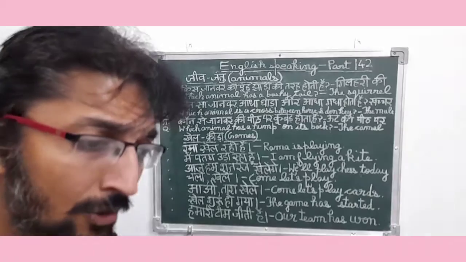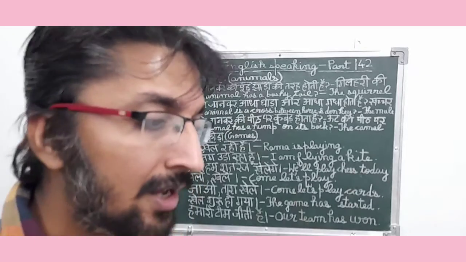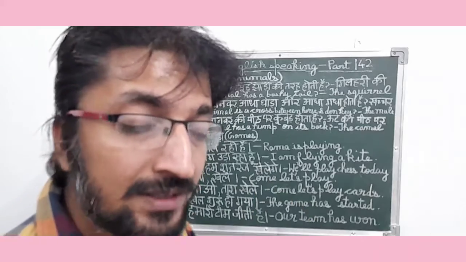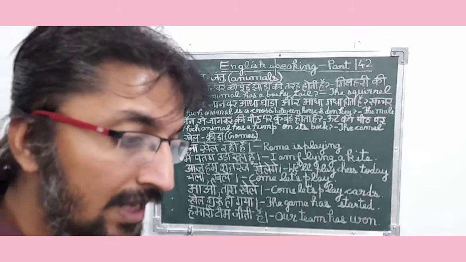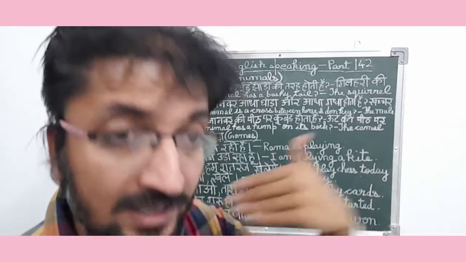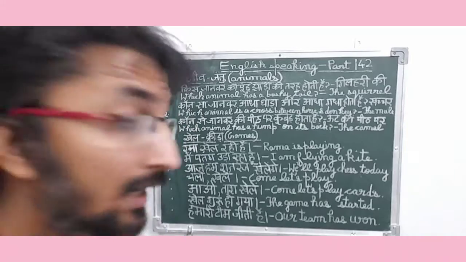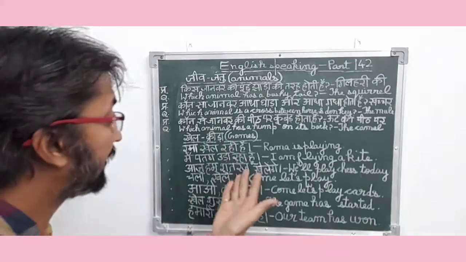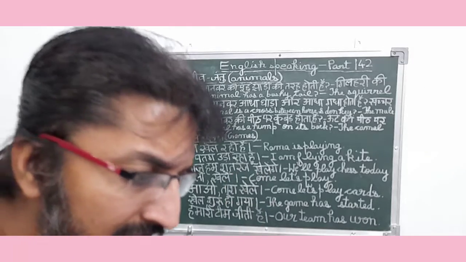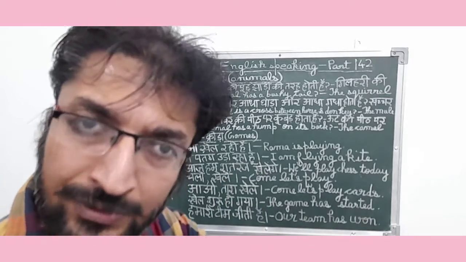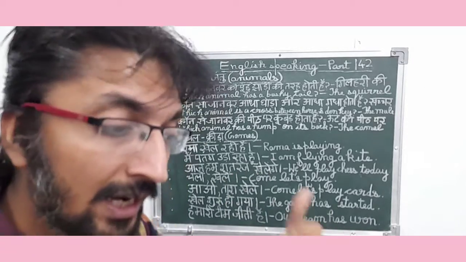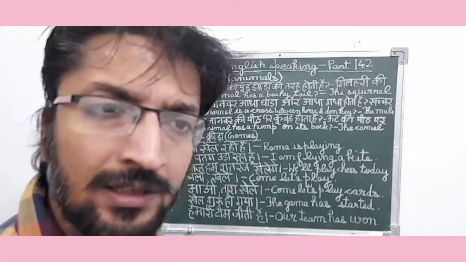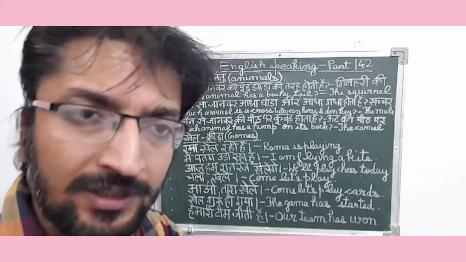Now friends, we are going to discuss another topic. Now we are going to discuss sentences related to games. Means ऐसे वाक्य that we normally use or speak with another person related to games. Means खेल क्रीड़ा. खेल क्रीड़ा यानी games. So friends, we normally play different kinds of games. We play indoor games. Indoor games are those games which we normally play at our home, basically carom, chess, ludo and some other games also.